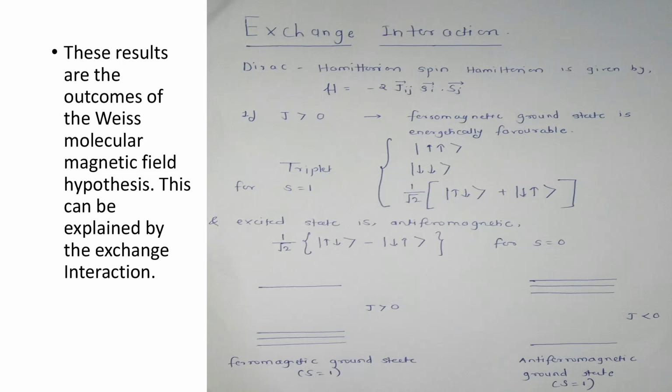For J less than 0, the antiferromagnetic ground states are energetically favorable. In this case, the space part of the ground state wave function is symmetric, therefore the spin part has to be antisymmetric. So in case of ferromagnetic materials, the ground state is a triplet, and in case of antiferromagnetic material, the ground state is a singlet, as shown in this figure.